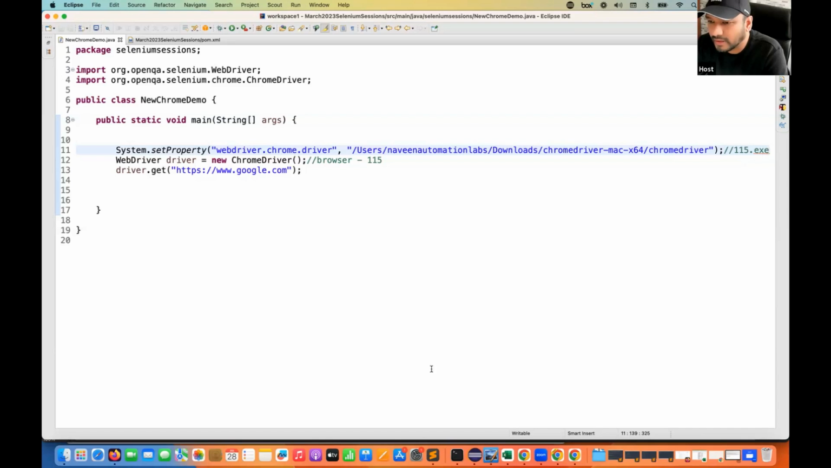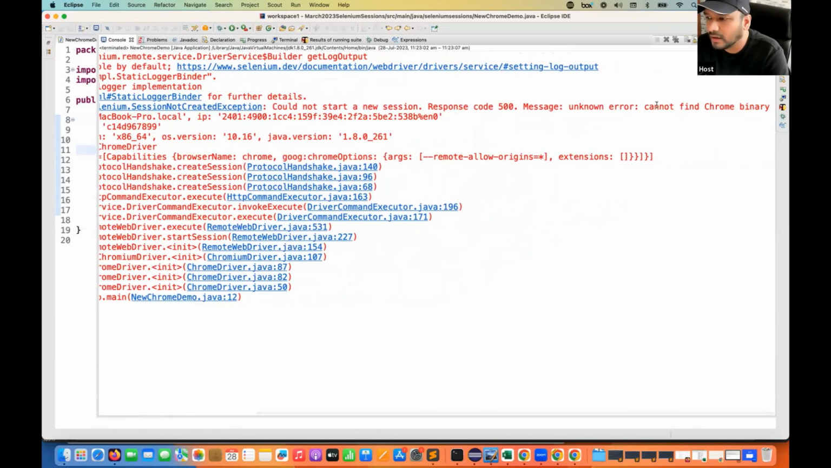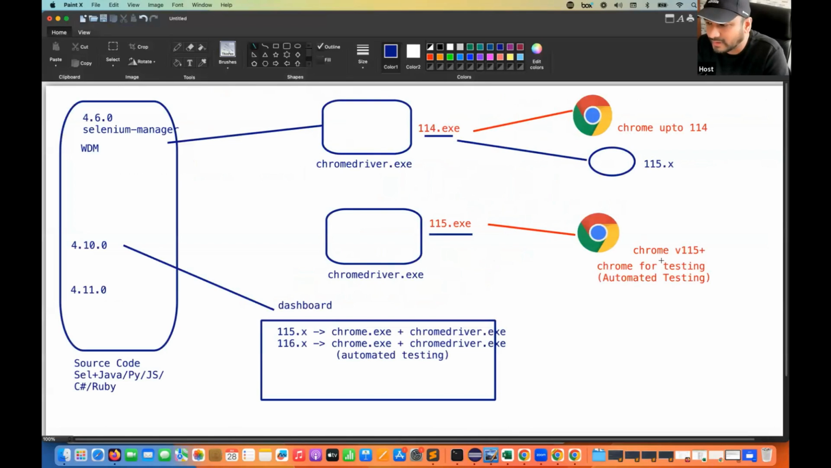So let's run it and see the console output. It's giving me the error that session could not be created. It says it cannot find your Chrome binary. Why? Because, as I mentioned, the 115.exe says that I need the Chrome browser. Which Chrome browser? For the automated testing, that's Google Chrome that they have given.